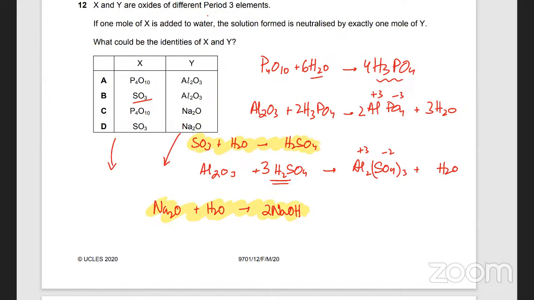You got 2 NaOH. The sulfuric acid and NaOH equation is balanced if you have 2 NaOH plus H2SO4 giving Na2SO4 plus water. So it is 2 NaOH, which is fine. These two are going to completely neutralize each other, right? So it's D.